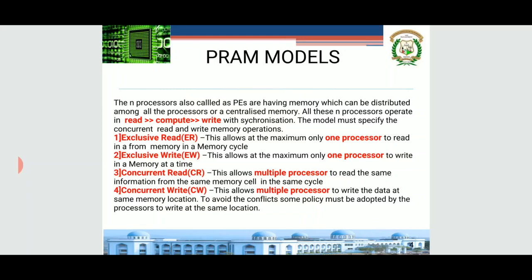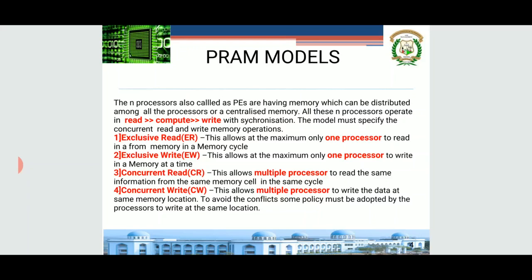One is exclusive read. The meaning here is that at the maximum, one processor can read from memory at a given time, or for a given memory cycle. Only one processor can read from the memory at a given time. Next, exclusive write. In this model, only one processor will write in a memory at a given time. At one time only one processor will write.